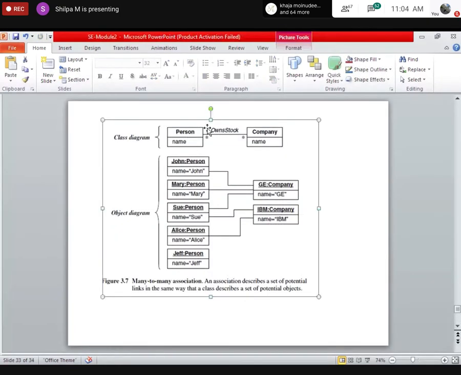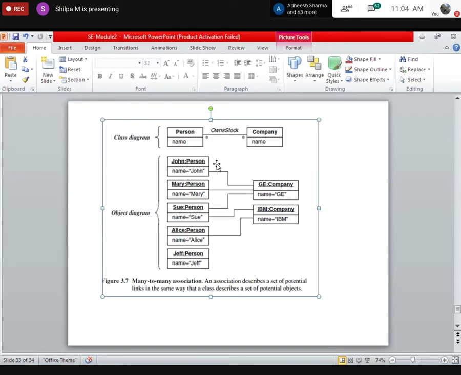And here this association can also have end names. So, for example, this is a person here. We call it employee, and this is known as employer. So, in that case, the association can have end names. So this is the employee here and this is the employer here.